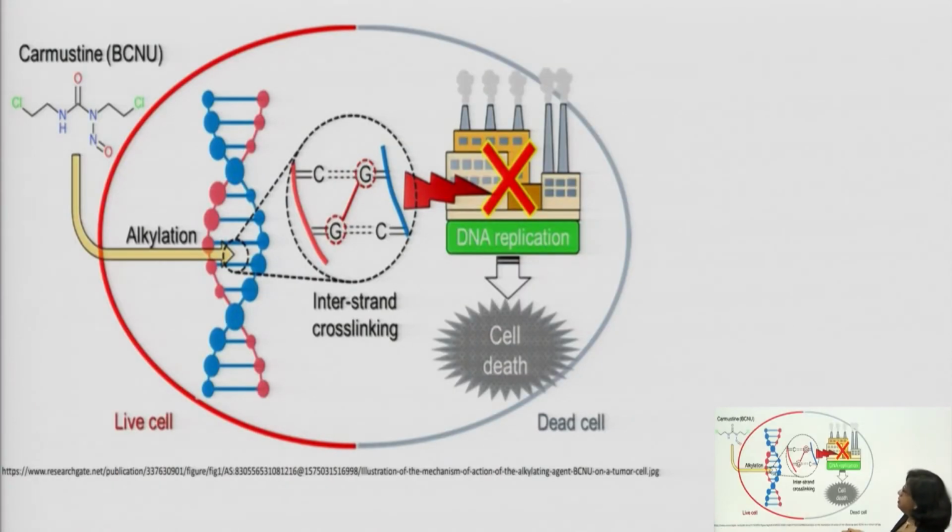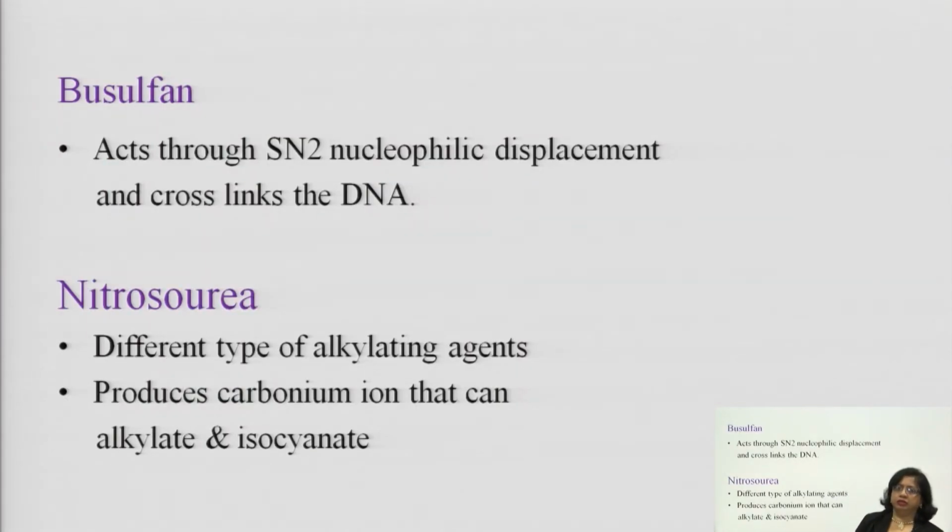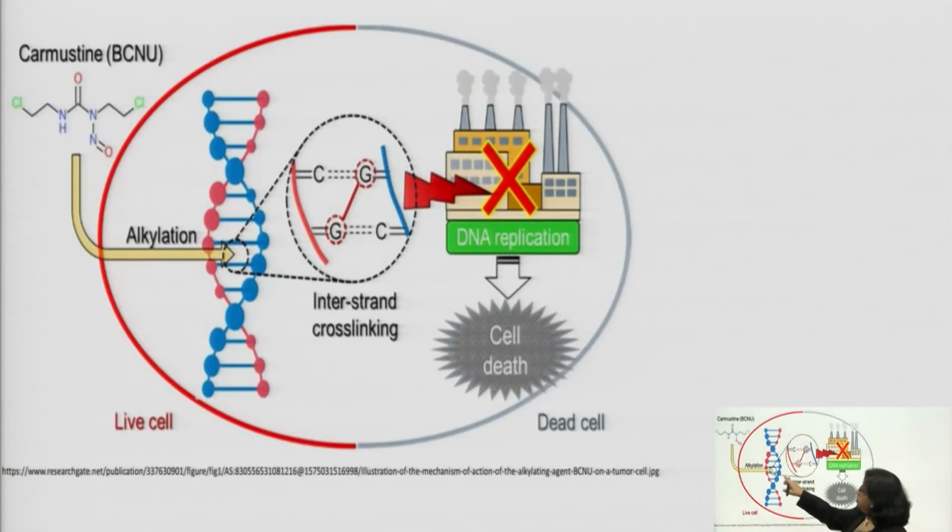Here one example is carmustine. You see the carmustine example. Okay. Carmustine after alkylation generates a carbonium ion, and that carbonium ion combines with the guanine part of the DNA and forms a complex. And it is cross-linkage.